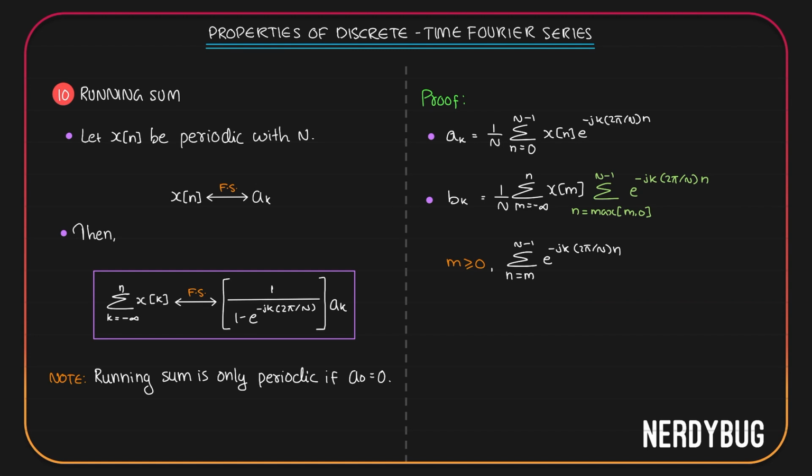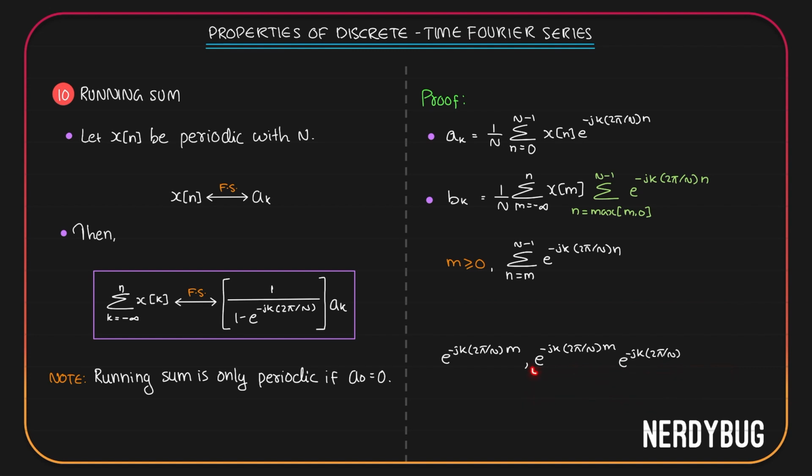The first term is going to be when n is equal to m, that is e raised to minus jk 2 pi by N m. The next term is going to be e raised to minus jk 2 pi by N m plus 1. We can split this into 2. E raised to minus jk 2 pi by N multiplied by m multiplied by e raised to minus jk 2 pi by N multiplied by 1.